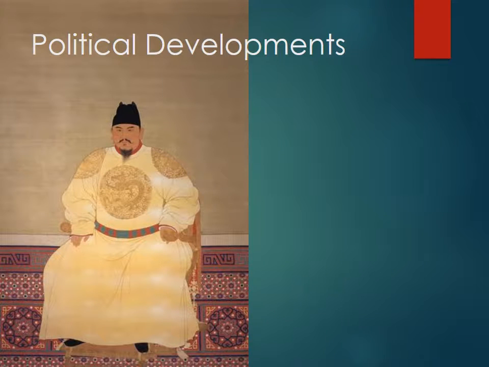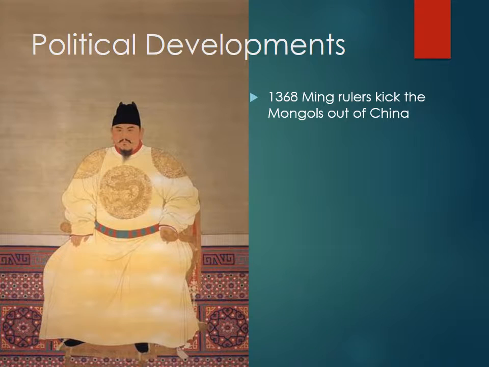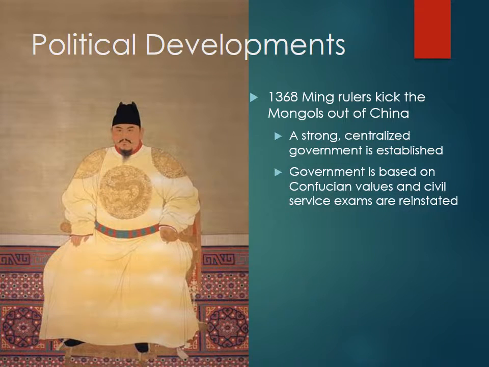Okay, so our political developments of the Ming. In 1368, the Ming rulers kicked the Mongols out of China, so they end the Yuan dynasty. And they create a strong centralized government, not unlike our previous Chinese governments. They are very familiar with Confucianism and governments of the past. Again, partly this is because the Mongols have tried so hard to keep the Chinese separate that the Chinese were able to preserve their culture, keep it pretty intact. So it wasn't greatly influenced. Very similar to Russia.